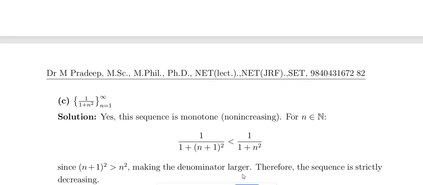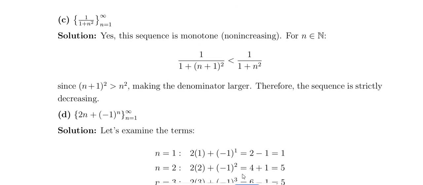And 1 by 1 plus n square. What about the nature of this sequence? an plus 1 is 1 by 1 plus n plus 1 whole square. What about an, 1 by 1 plus n square? The denominator for an plus 1 is n square plus 2n plus 2, whereas here it is n square plus 1.